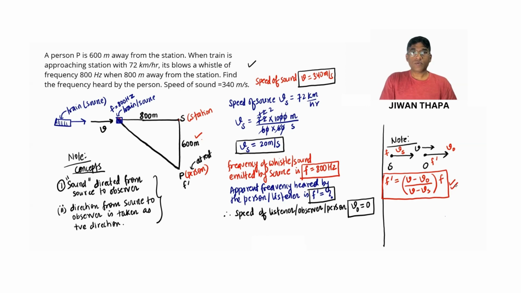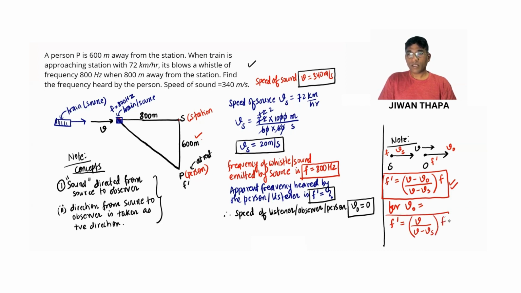Now, in this case we have the observer at rest. Therefore, for v naught equals 0, we have f dash, that is the apparent frequency heard by the observer, equals v by v minus vs, times f.